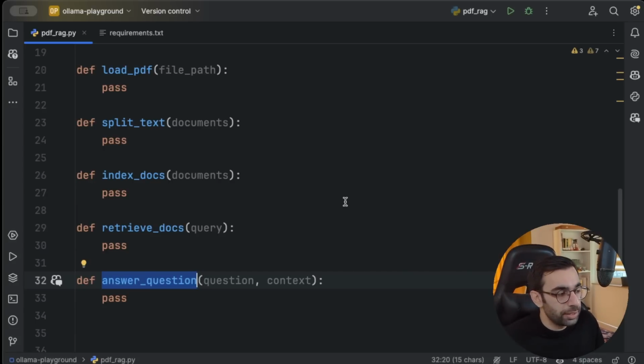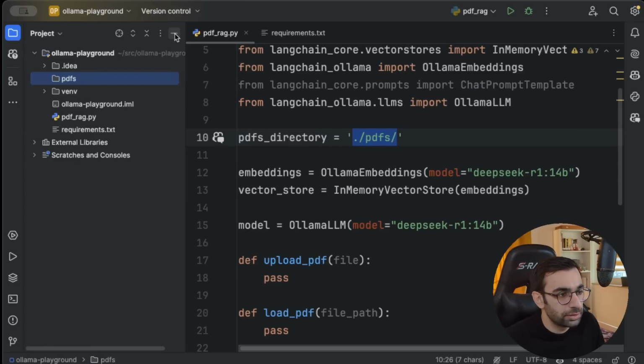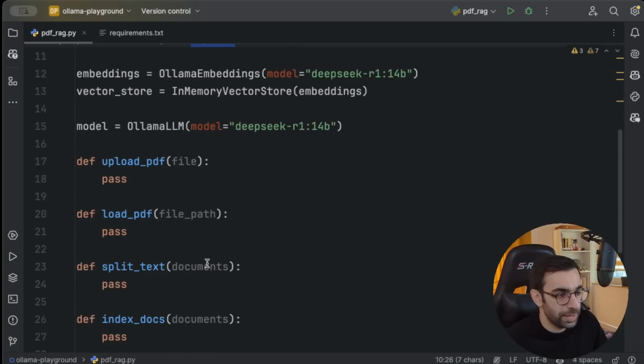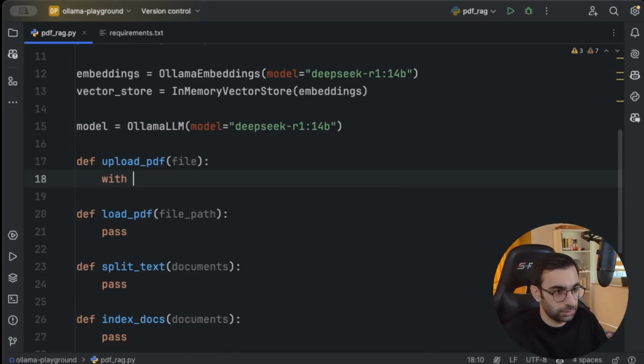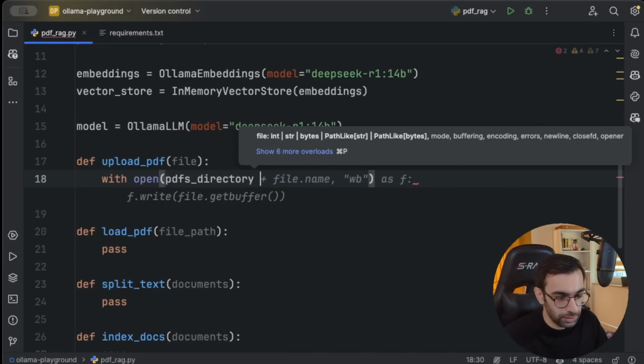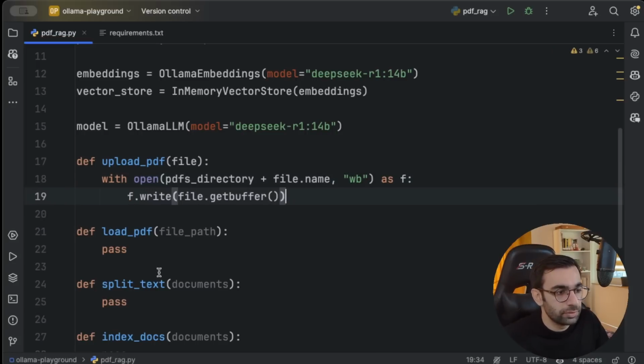We will start by uploading the PDF. Notice that I already created a PDFs directory variable here, and the directory is here in the project. So the user will upload the PDF and we will store it inside this directory. This is a very basic Python task, just writing to a file. We will say with open, and then PDFs directory plus the file name. And then we will write to the file using the file's buffer.